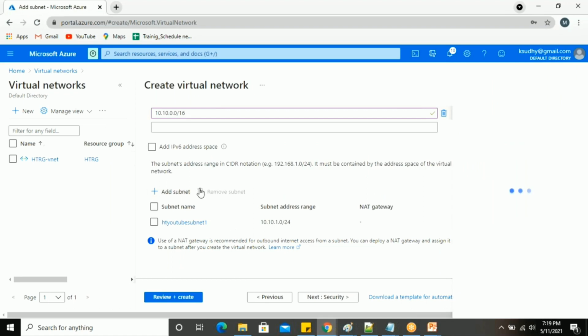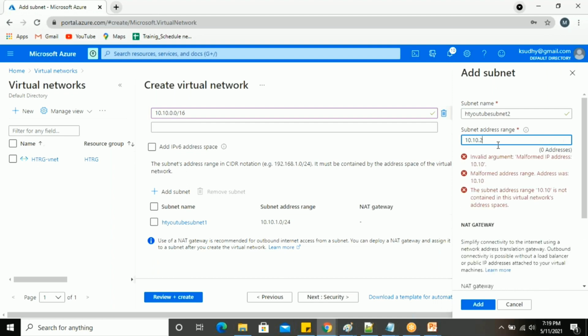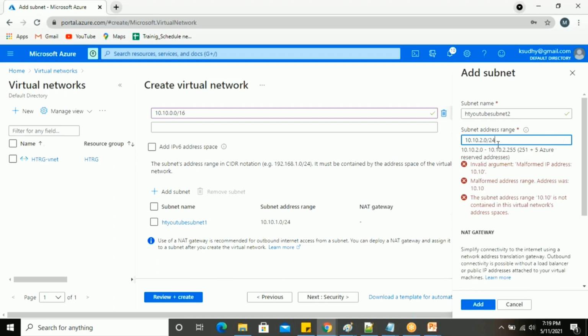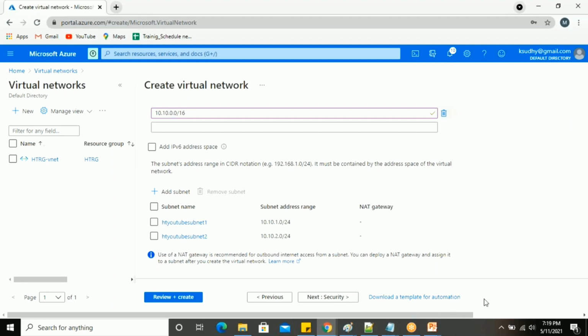Also, one more subnet I'm going to create for YouTube, subnet 2. I'm giving the same subnet IP range, 10.10.2.0/24. Like this, you can create 254 subnets here. So I'm just going to click add.